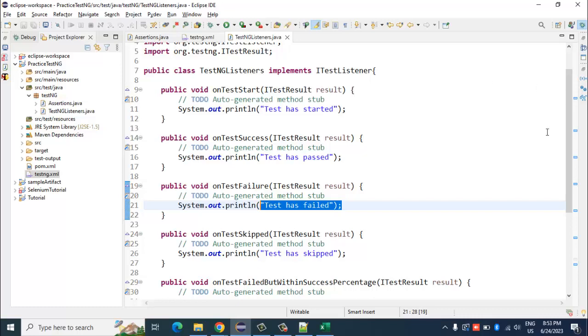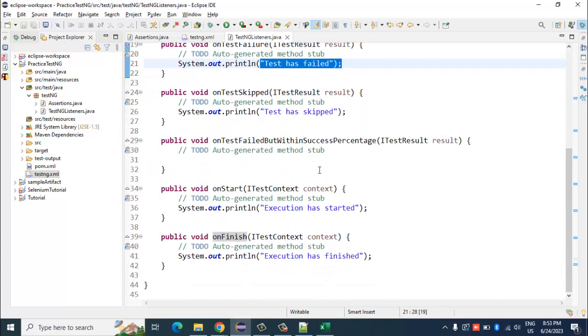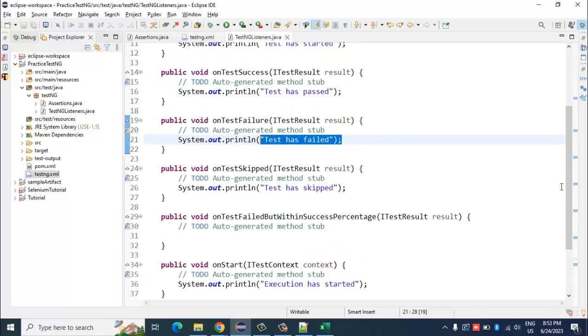One example that I told you is whenever a particular test fails, we generally trigger code for capturing the screenshot. That particular code we can implement over here, and in the framework, whenever a test fails, it will take a screenshot and keep it as proof of our execution.